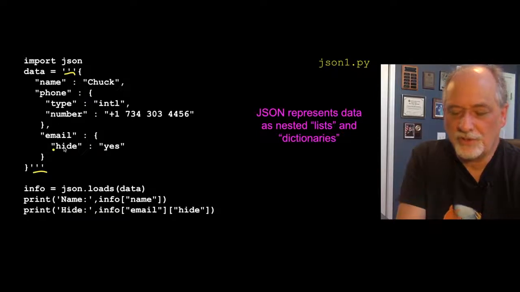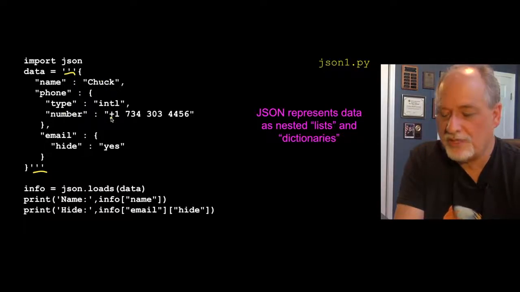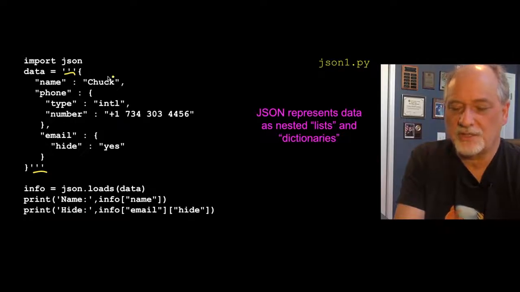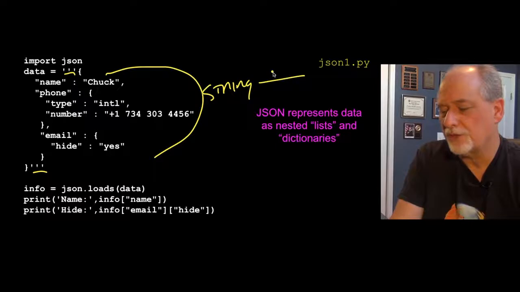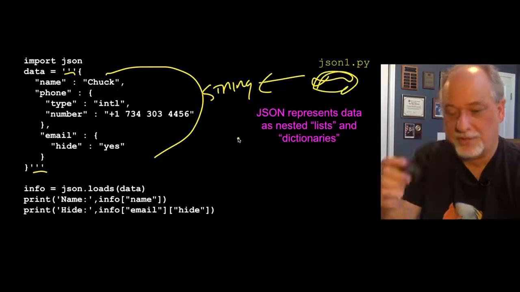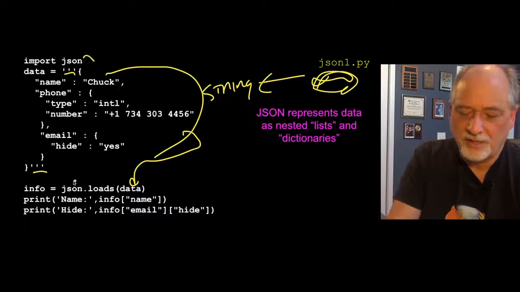And then you can do this. This is a structure that has one key value pair that's a string, another key value pair that's an object, another key value pair that's an object, and then these are key values within those contained objects. So this is a string that probably was retrieved across the network from some other place, and we're going to pass that string into the JSON library's loads. loads stands for load from string.